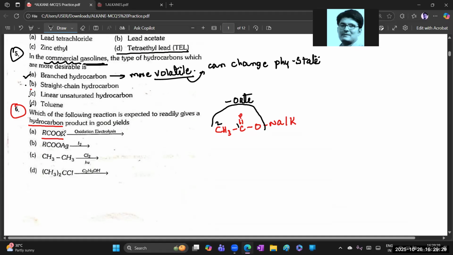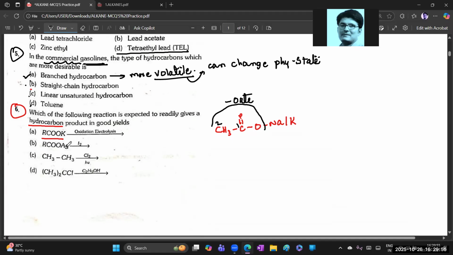So here potassium is given. So potassium alkanoate, we call this in general. When it undergoes that oxidation, electrolysis is mentioned. So this is nothing but Kolbe's electrolysis. Just please check your class notes. So Kolbe's electrolysis is that good method.